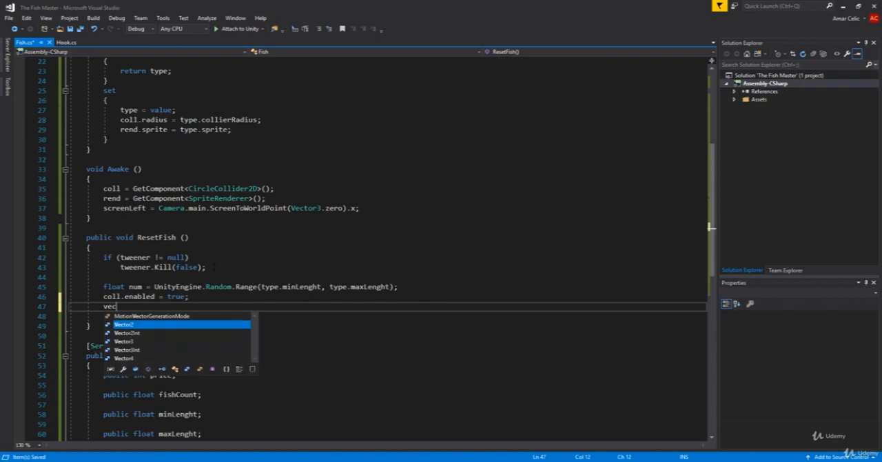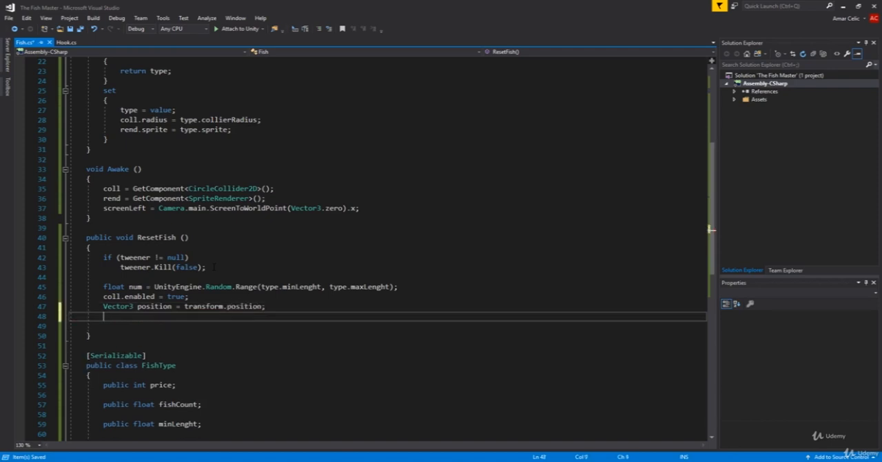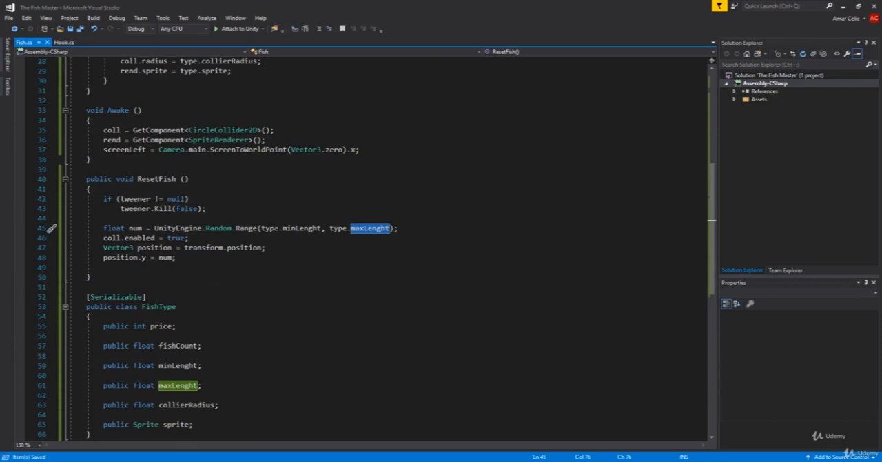Then we're setting our Vector3 position to be equal to transform.position for our fish. Then we are changing the position.y to num. So num is actually between minimum length and maximum length where our fish will be. So a random point in there.